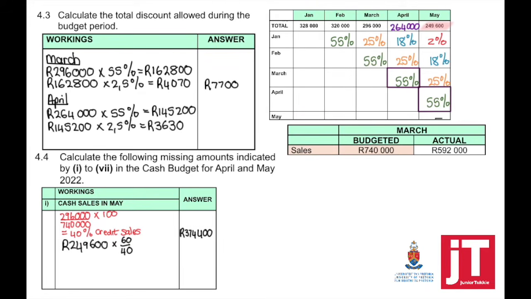This means that cash sales is equal to 60%, and we need to calculate the cash sales in May, which means we're going to take the credit sales in May and we're going to say times 60 divided by 40. There is an alternative. And this is why it's so important to familiarize yourself with the question before you start it. Read the information carefully.